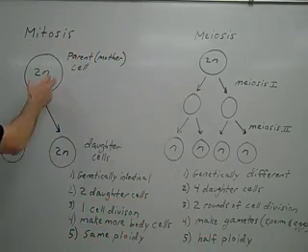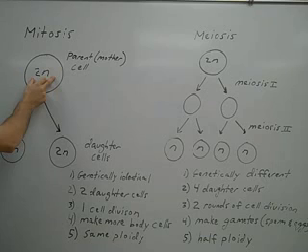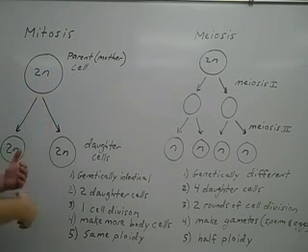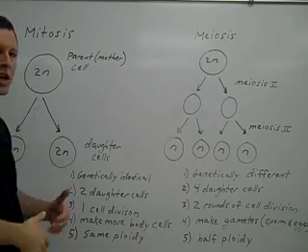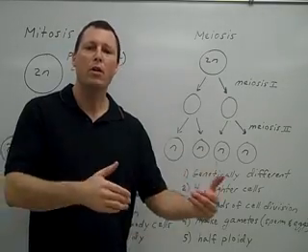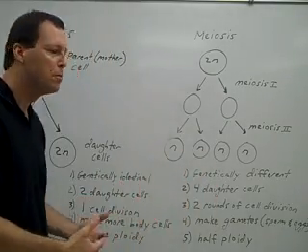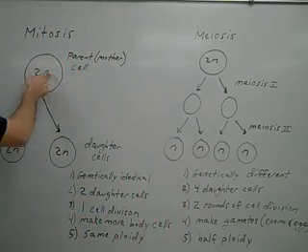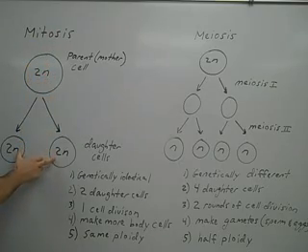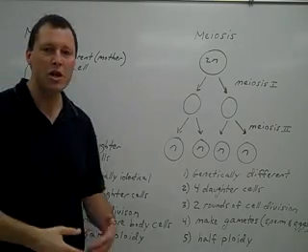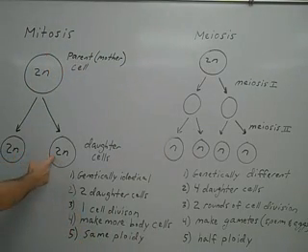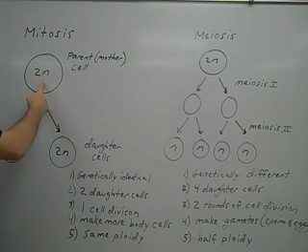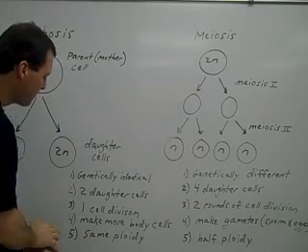Now, with mitosis, we're going to start out with two sets of chromosomes. All right? So 2n. N refers to the number of sets of chromosomes. So ultimately, you got one set of chromosomes from mom and one set of chromosomes from dad to produce two sets of chromosomes. With mitosis, each of the daughter cells are also going to have two sets of chromosomes. And these two daughter cells are going to be genetically identical to each other and also to the parent cell from which they came.